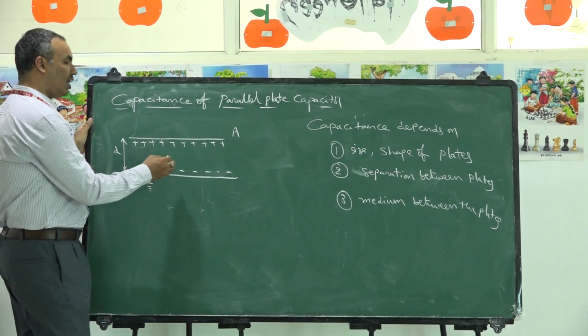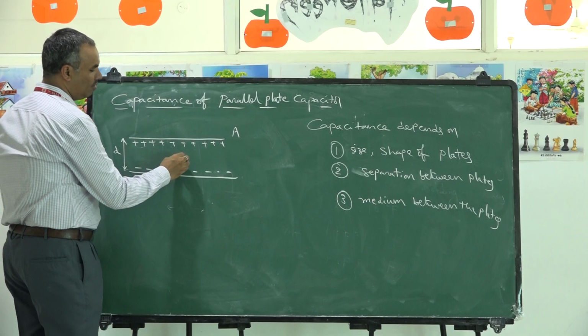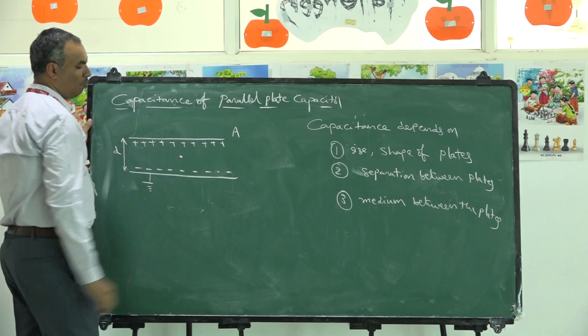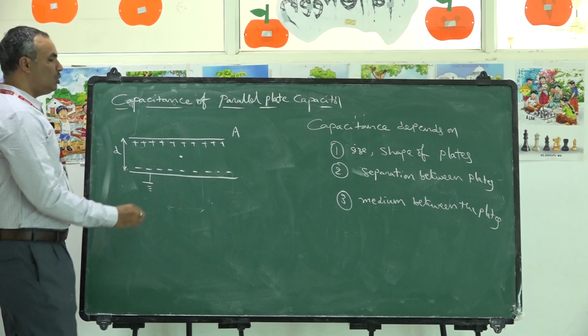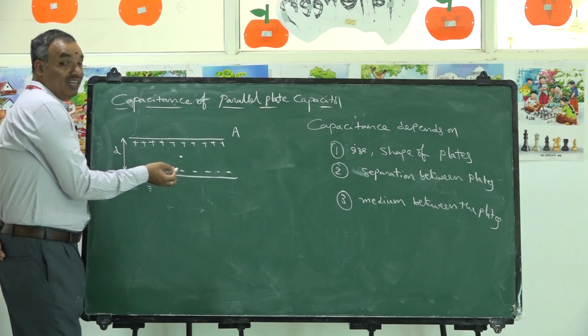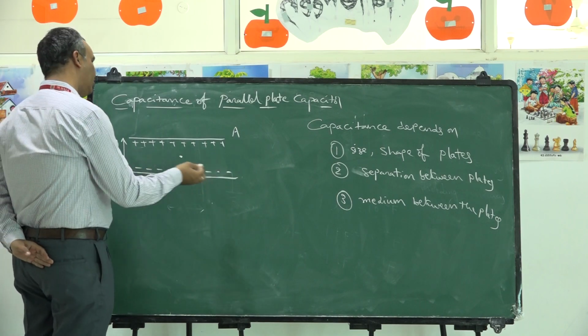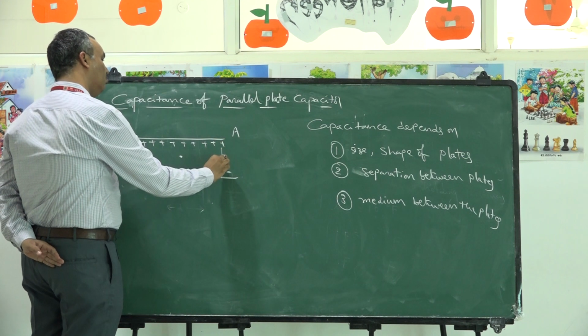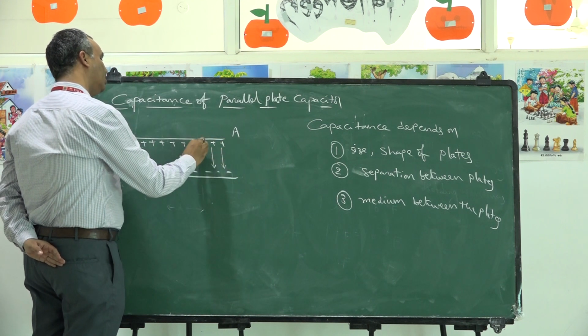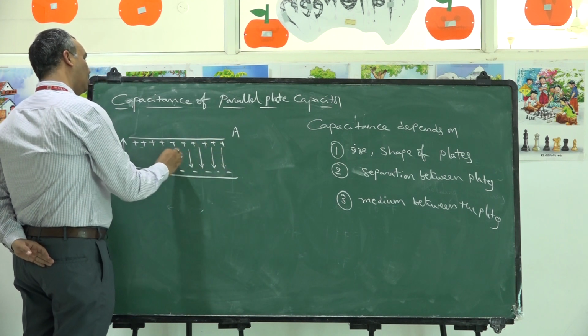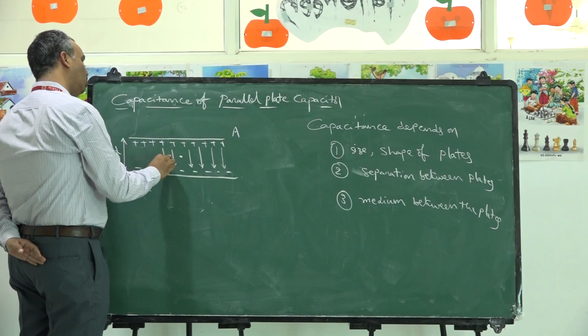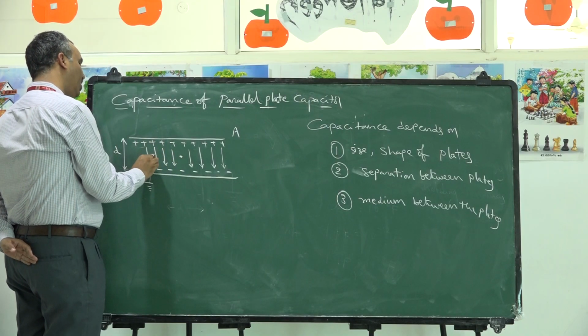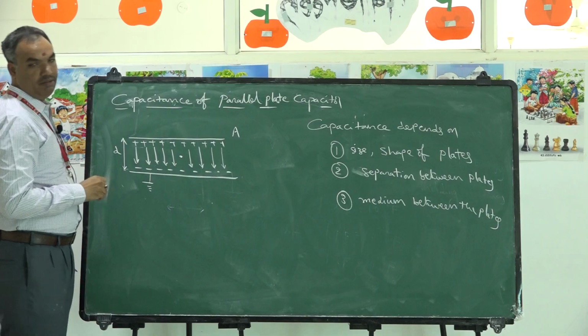In order to find the capacitance here, let me take a point. At this point, we have an electric field. Generally, lines of force will go from positive charge to negative charge like this, and all the lines of force are parallel to each other. Hence, the field is a uniform field.